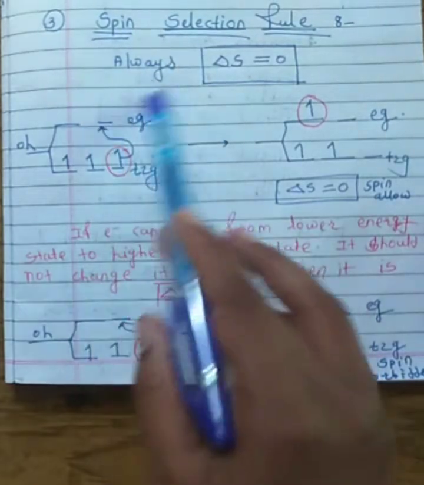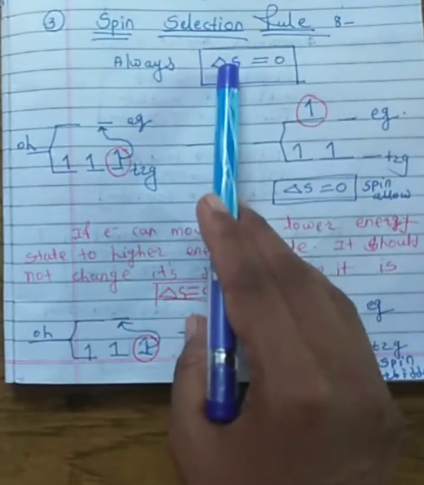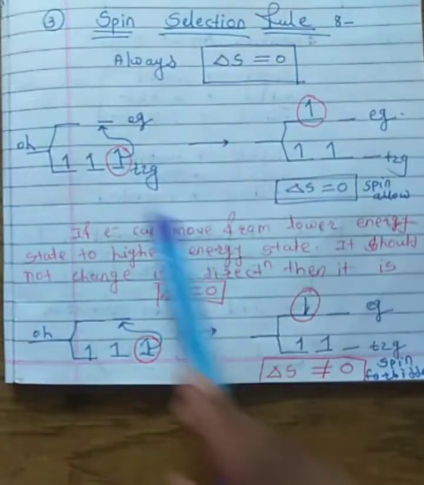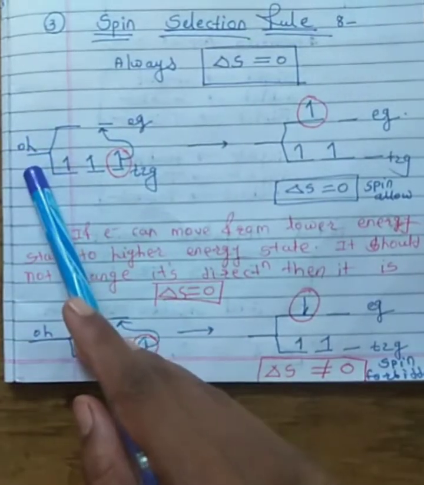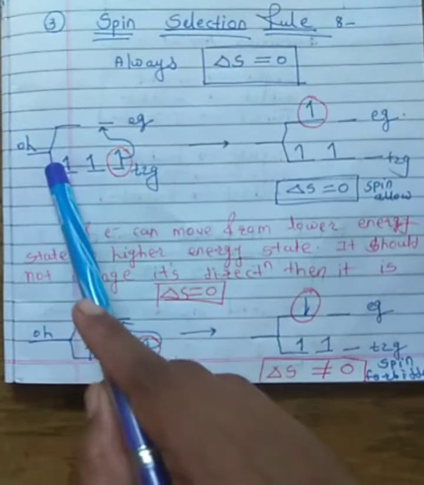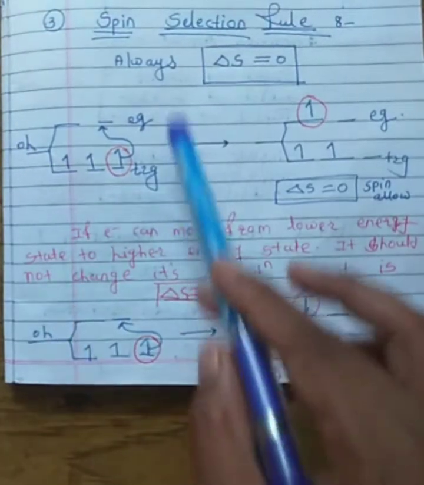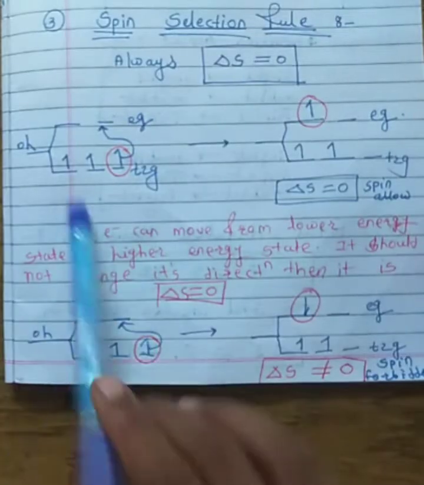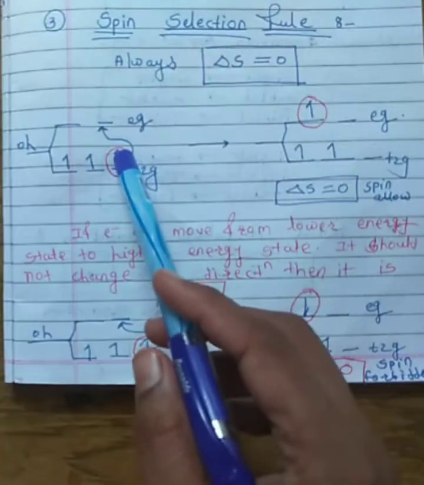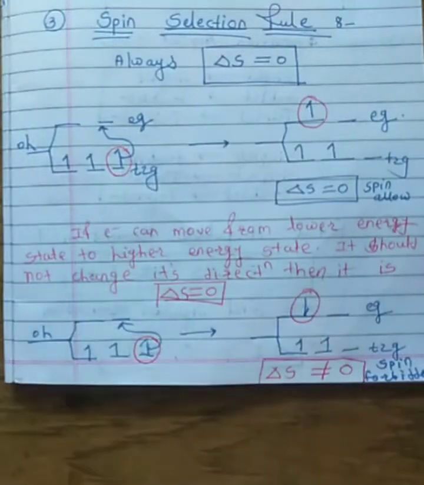So here we always have to consider that the total spin of the molecule should be equal to 0. For that purpose we are considering the example of an octahedral complex. You know very well that in an octahedral complex electrons are distributed into the t2g and eg orbitals. Suppose we consider a d3 system, and in the d3 system one electron gets transferred to the eg orbital.